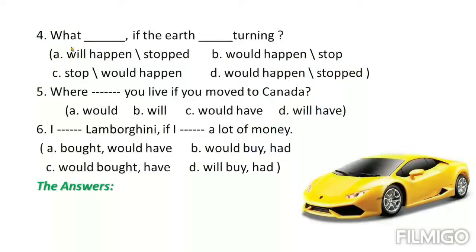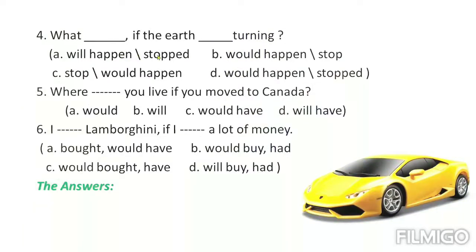What dash if the ear dash turning? What will happen, stopped. Would happen, stop. Will happen, stopped. You have to be careful. You have to compare the two options together. Then, after all, you can decide the correct answer.